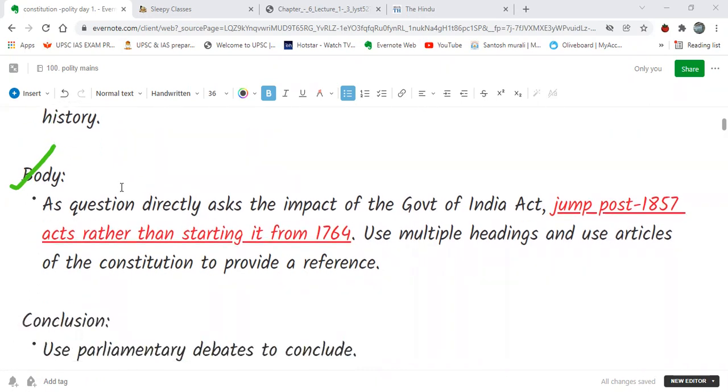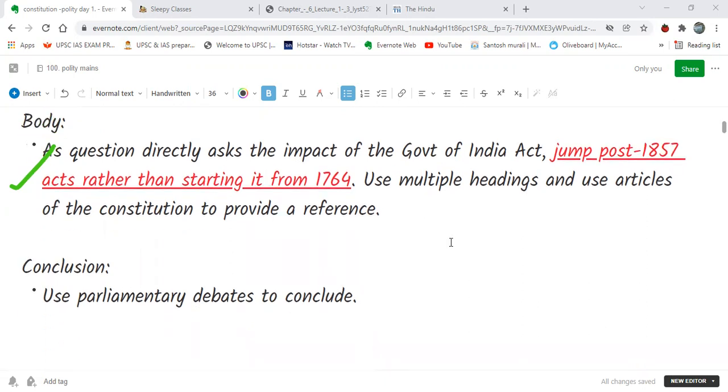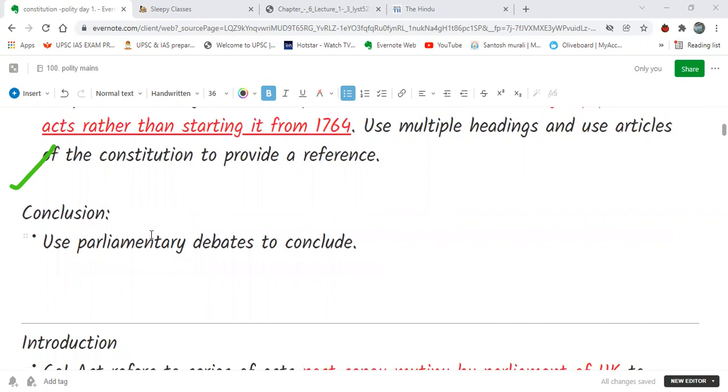In the body, we have to discuss the impact of the Government of India Acts, which started post 1857 onwards, not before that. Some acts started from 1764, but not those. Whatever acts came from 1857, their content and how these different Government of India Acts have influenced the present day Constitution. We can use different headings, and we can use the articles from the Constitution as a reference. And in conclusion, the answer can be concluded with a parliamentary debate.